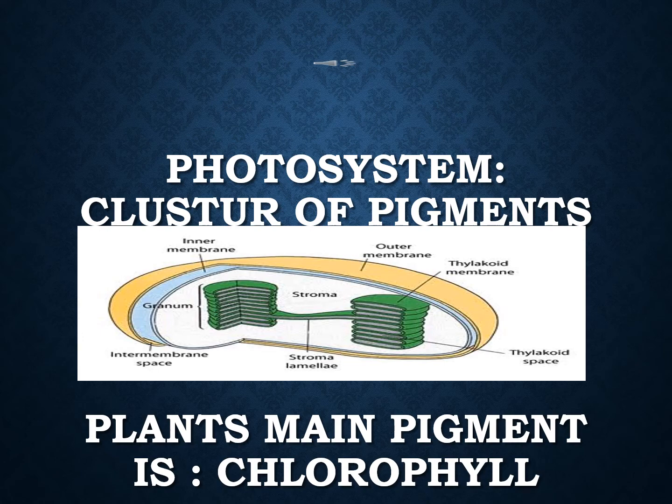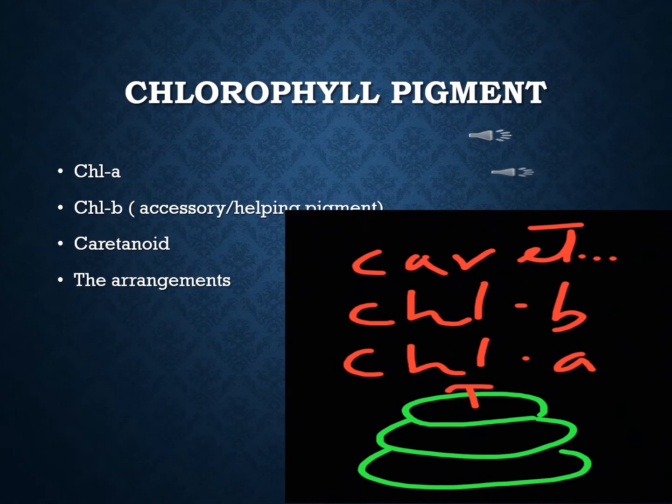The main plant pigment is chlorophyll, and we define chlorophyll as a green pigment because it reflects green light. Chlorophyll pigments are of three types: chlorophyll A, chlorophyll B, and carotenoid. Chlorophyll A is the main green pigment, and chlorophyll B and carotenoids are accessory pigments.